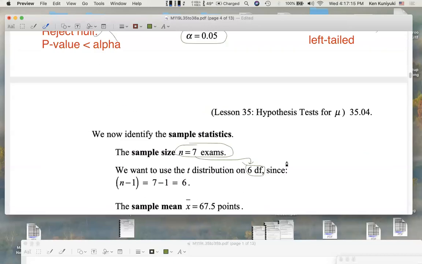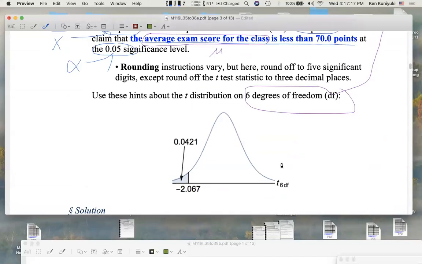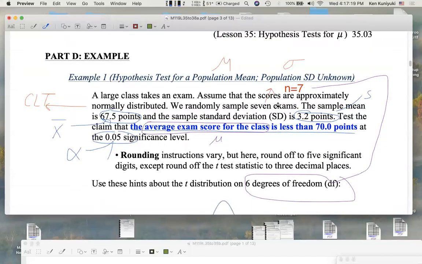As we just identified, it was helpful that we labeled these. So when Igor grades the 7 exams and goes into Excel, Igor finds that the sample mean, X bar, is 67.5 points. The sample standard dev S is 3.2 points. Again, it helps to do some labeling along the way so that you don't have to completely reread the problem. Personally, I always hated doing that on standardized tests.